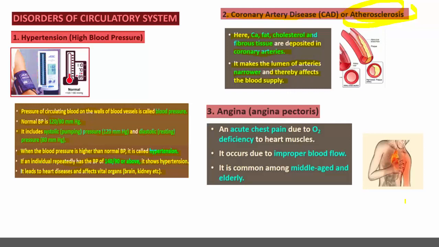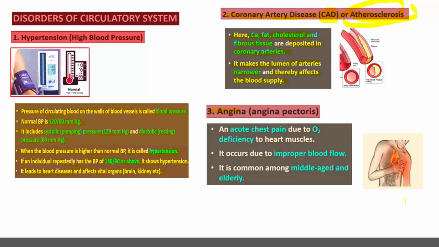Naturally, when the diameter of the blood vessel decreases, the pumping pressure exerted on the heart will be more. That also leads to heart problems. So coronary artery disease, short form CAD, is also called atherosclerosis, where the blockage of the blood vessels occurs especially due to the deposition of cholesterol.